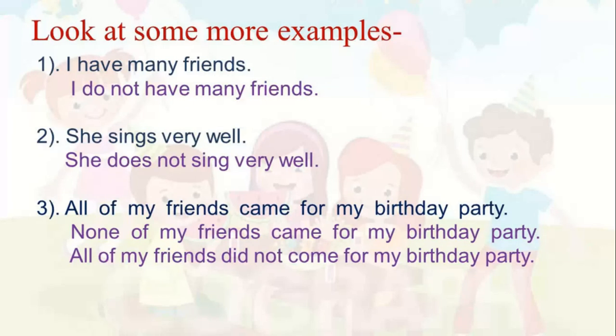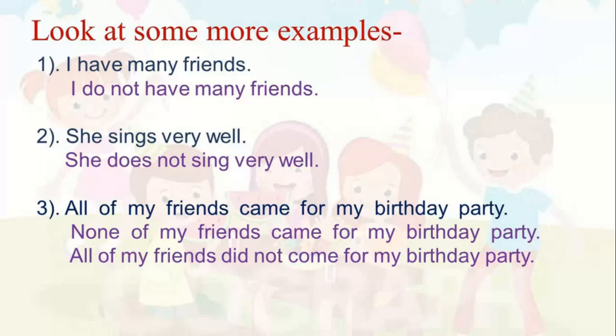No, it is not correct. The correct negative sentence for this is I do not have many friends. We know that do is used when the subject is I, you, we and they. And so we added do not to make it a negative sentence.